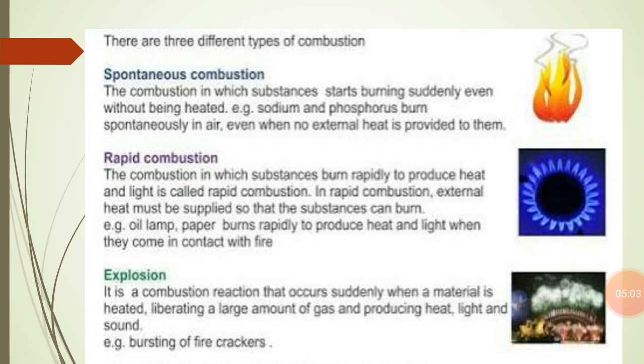So we can define it like this: the combustion in which a substance starts burning suddenly, even without being heated, is known as spontaneous combustion.